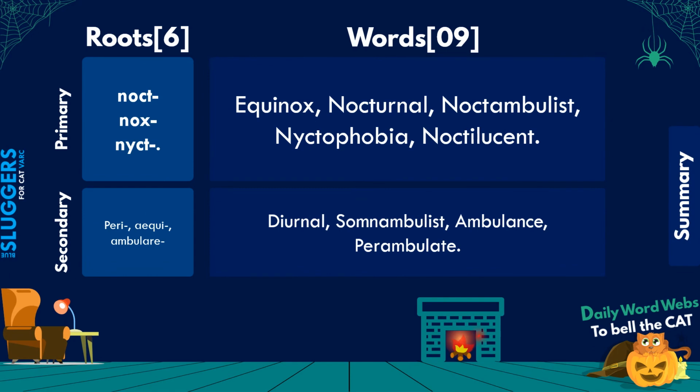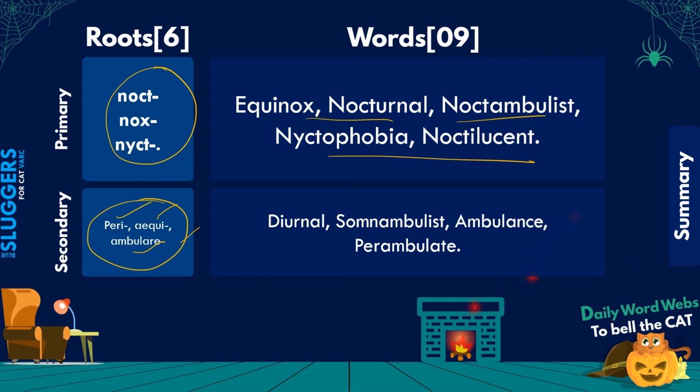Okay, guys, in the summary, these are the roots that we learned primarily, and on a secondary note, we also went through the roots of peri, equi, and ambulare. Obviously, we'll go into the details of these roots in upcoming sessions. These are the words that we learned on a primary level, and we also discussed the following words in the session, right?